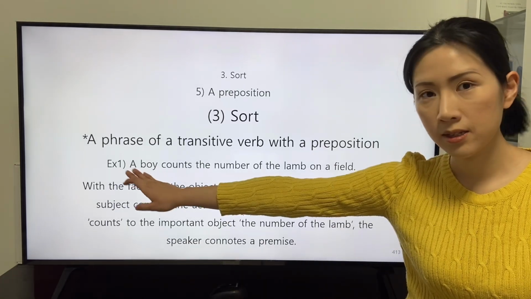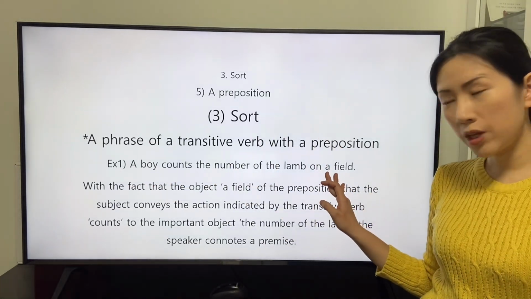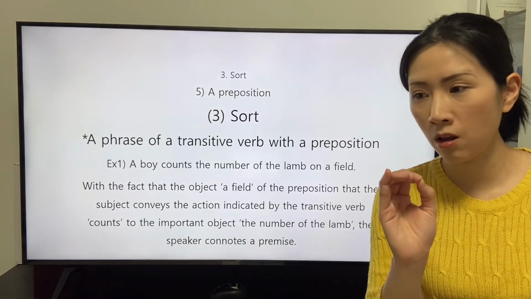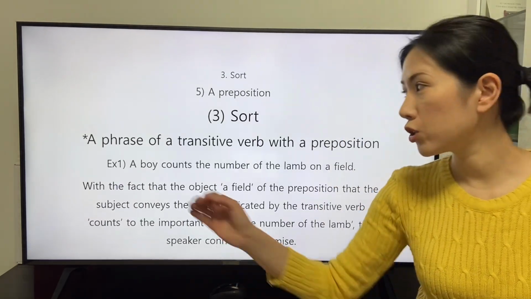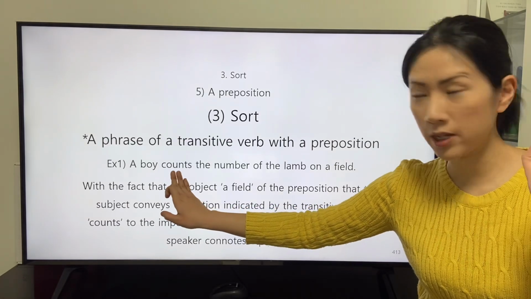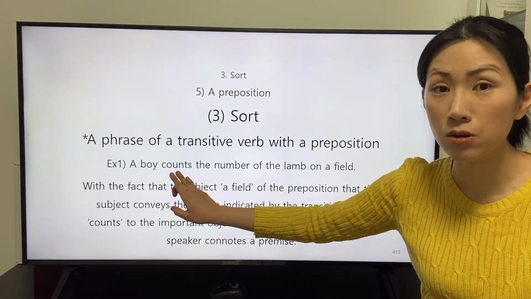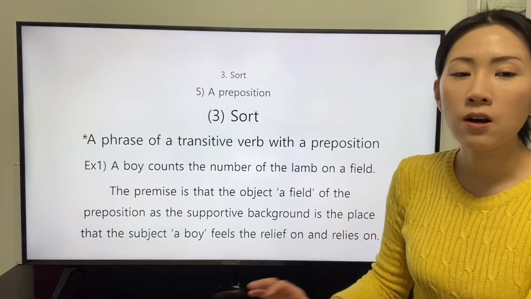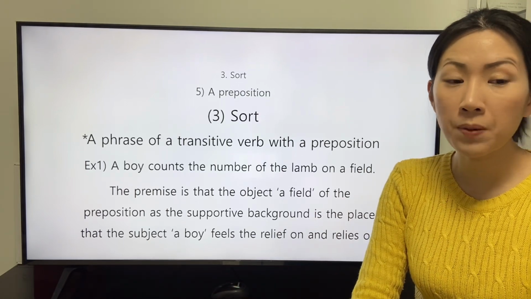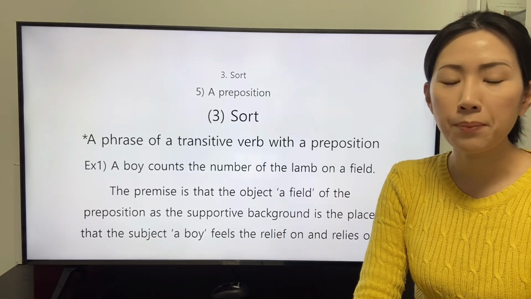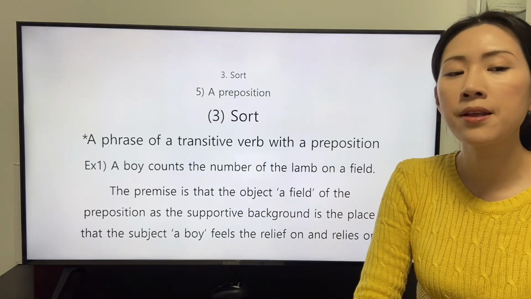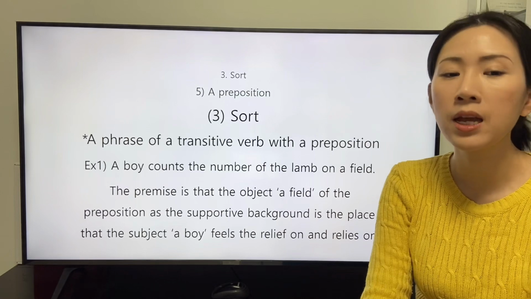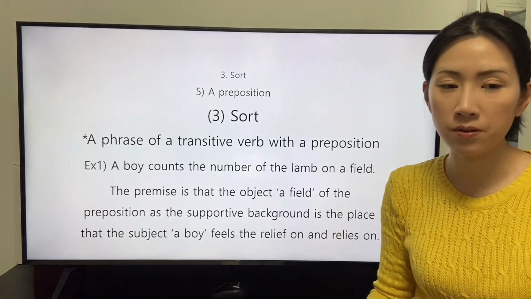The subject believes the object or field as a safe place to actualize the action indicated by the transitive verb count. The premise is that the object or field of the preposition as the supportive background is the place that the subject or boy feels the relief on and relies on.